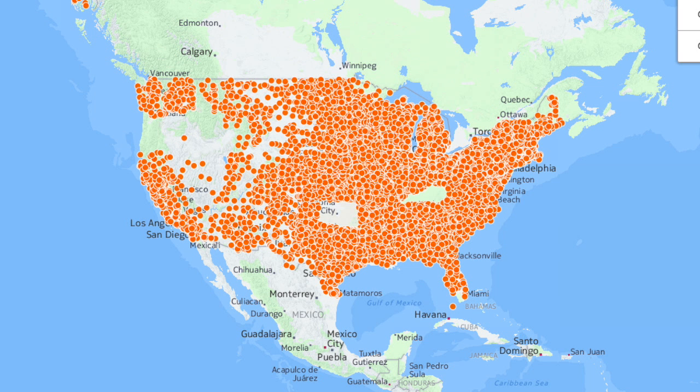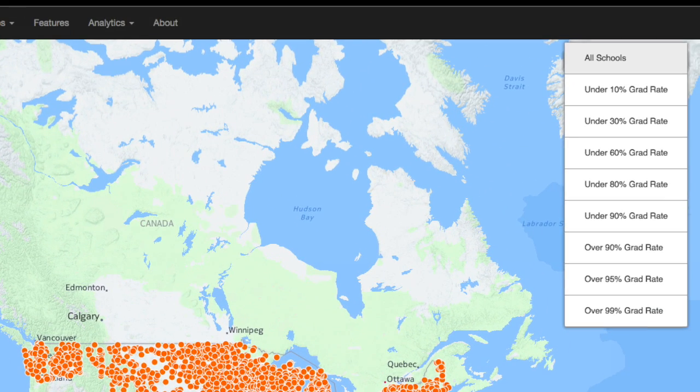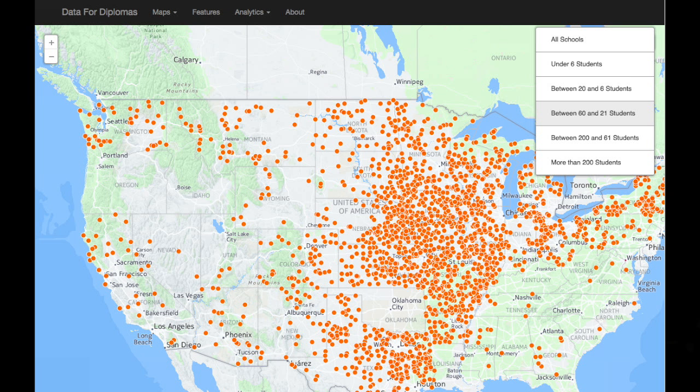Now let's move over to the interactive website where you can see the interactive visualization. Here we see a map of the various school districts where they are represented by the points, and we then see a toolbar on the right hand where you can explore different graduation rates and how schools are distributed across America with different graduation rates. And here's another map where you can explore the location of school districts, but specifically on cohort size, since cohort size was a critical factor in the data issue that we discussed.